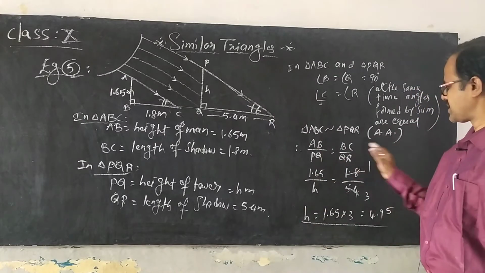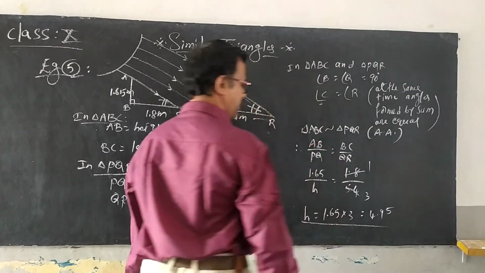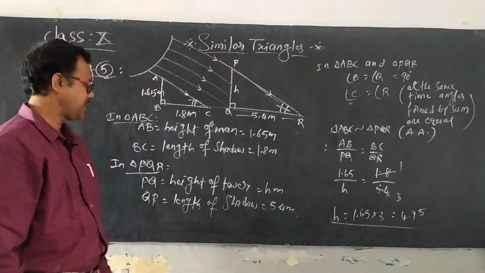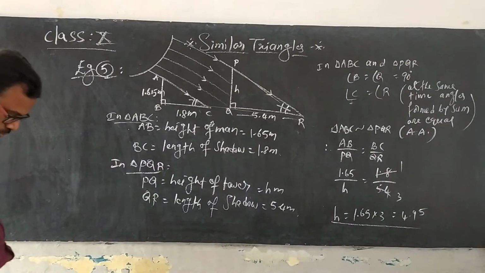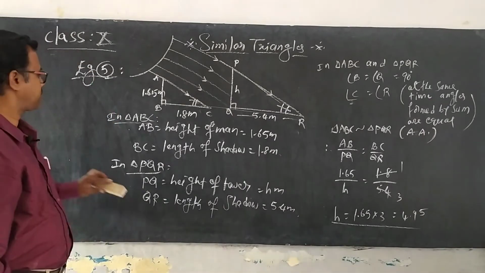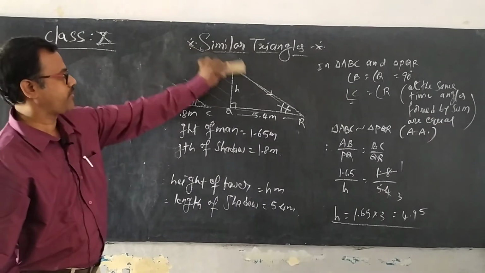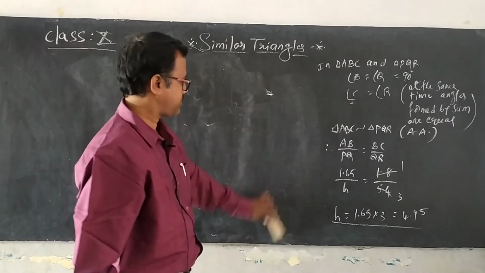Okay, did you understand the question? This is the height of the tower, and we found that out using the similarity of the triangles. Right guys, very nice. Let us go to the next example, and that is example 6. Clear guys? I hope that you understood it very well. Now we go to example 6.